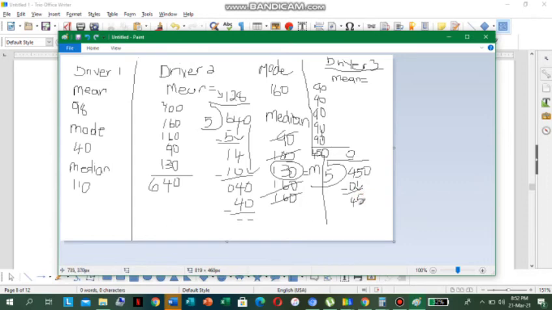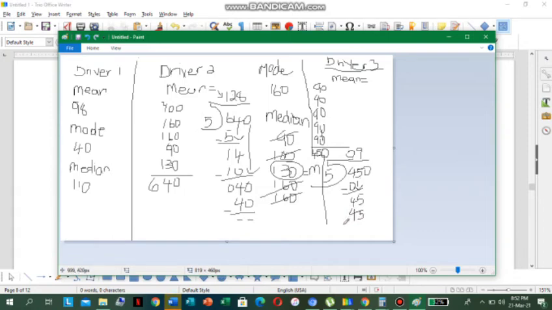We say 5 into 45 goes what? 5 into 45 goes 9 times. And then we say 9 fives is 45.